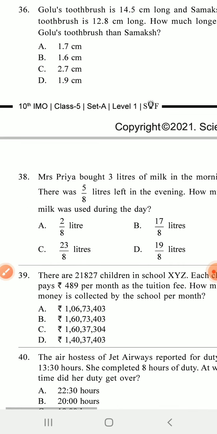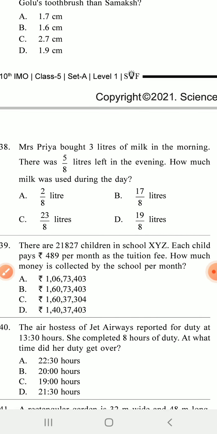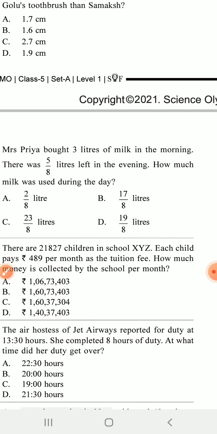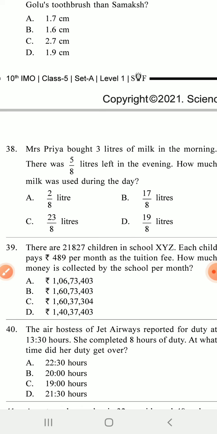Next one: Mrs. Priya bought 3 liters of milk in the morning and there was 5/8 liters left in the evening. How much milk was used during the day?